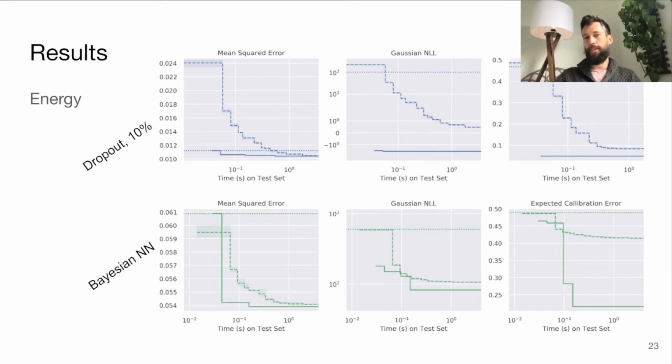So in this other regression data set where the output is 2-dimensional, we see a huge win. In the Boston data set, you're just trying to predict the value of a house, I think. So it's a 1-dimensional output. But in the energy one, it's a 2-dimensional output. And that means that the sample-based method needs a lot more samples to span the space and really get an idea of the uncertainty in different directions, where we get that for free, both in the calibration plots and really all of the plots. We just have a really big advantage nearly from the beginning.